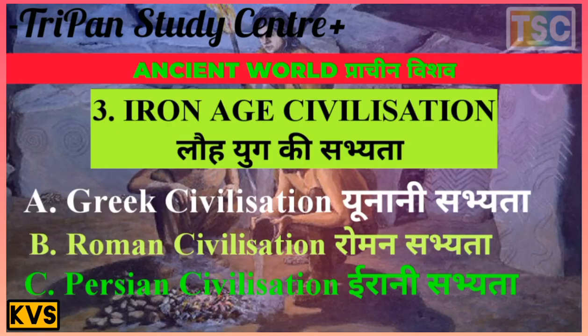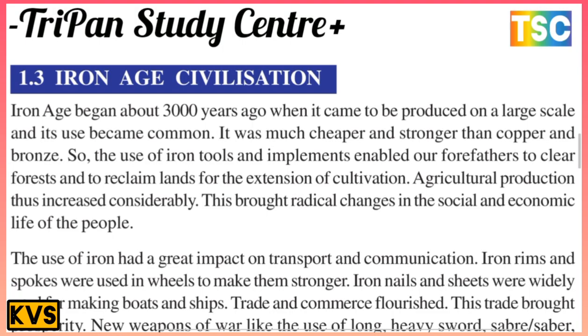The next topic, the most important here, is Iron Age civilization. The Iron Age began about 3,000 years ago when iron came to be produced on a large scale and its use became common. It was much cheaper and stronger than copper and bronze.